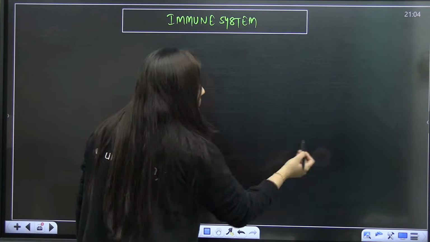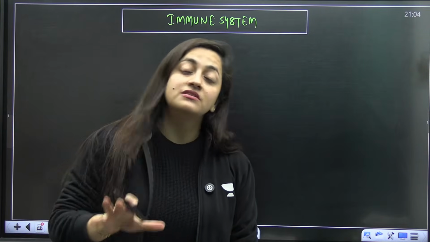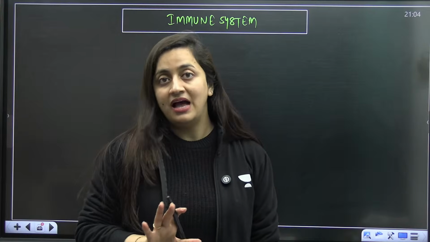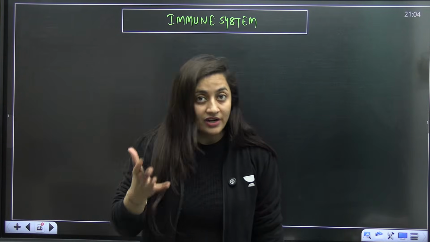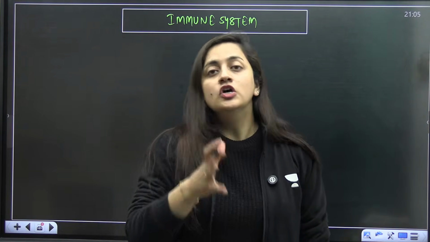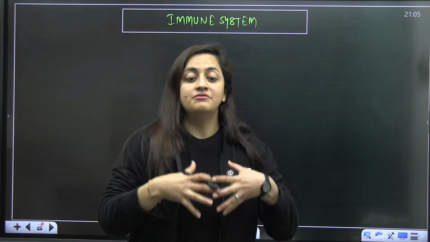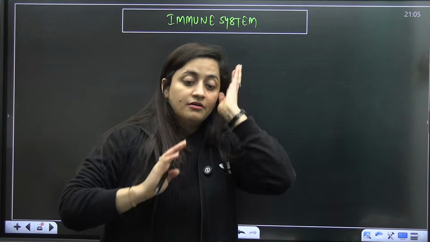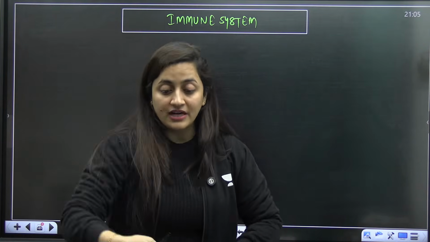So when it comes to the immune system, like we have the digestive system, excretory system, reproductive system, same way we have the immune system as well. That is going to protect us from the disease causing organisms, that is going to fight with the foreign agents if there is any in our body. So when you talk about immunity, because of the efforts of this immune system, we are protected from the disease, and that is basically giving us the immunity.